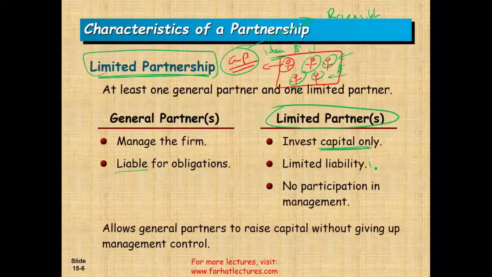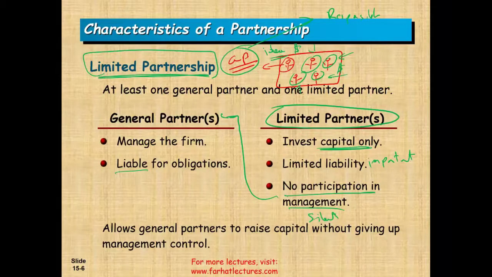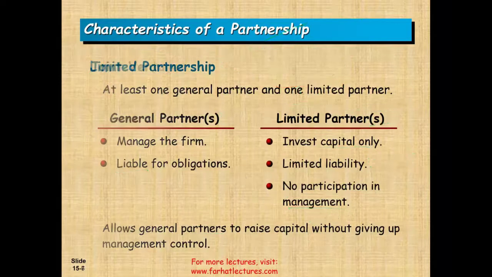They have limited liability, because that's why they want to be limited partners. They don't want unlimited liability, and they don't participate in management. That's important, because if they participate in management, they might become a general partner. So they're kind of silent partners. Basically, a limited partnership allows general partners to raise capital without giving up management control. Also, let's assume a general partner needs money but doesn't want anyone to participate in management with them. They would say, okay, I will make you a limited partner. And that's why we'll have a limited partnership.